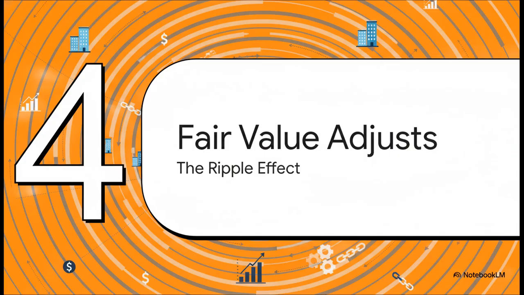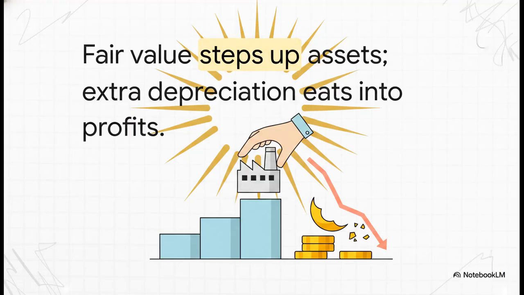Which brings us to Section 4, Mastering Fair Value Adjustments. Let's drill a bit deeper into that final step. Remember, when a parent buys a subsidiary, they don't just magically adopt the subsidiary's old historical book values. No way. They have to revalue everything to its fair value right on the date of acquisition. And guys, this creates a massive ripple effect.